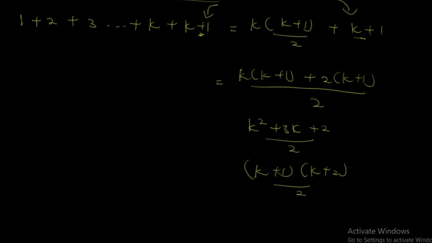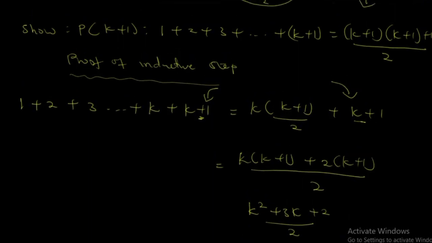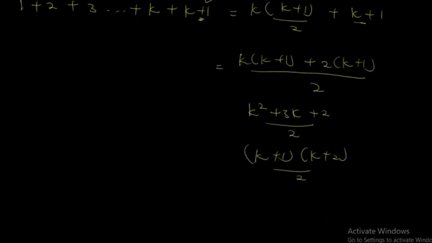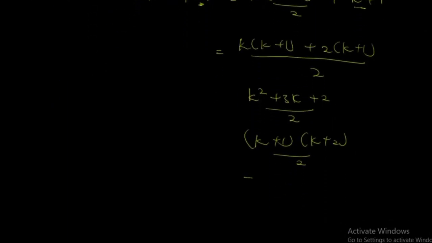Now you see, when we inserted the k plus 1, our answer that we had was this. Which is the answer. But we are trying to prove from here that the answer we had was correct, is the same as this. So after getting your answer, you try expressing your answer in this form. So if you can come here, this answer can be expressed as this: k plus 1, then plus 1, and you close the bracket, and all over